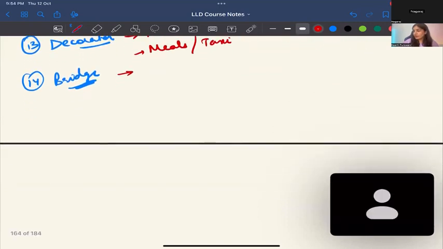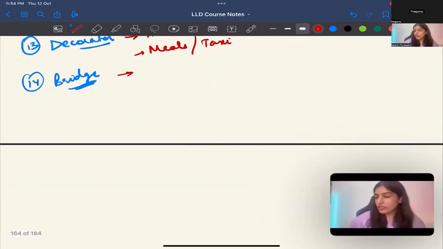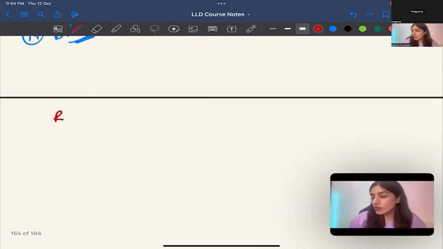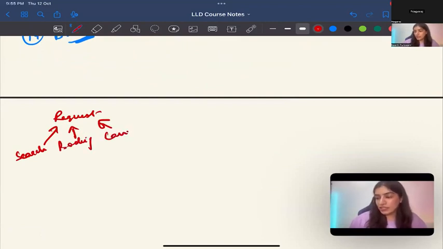Hotel booking, train booking. Yes, yes. So I've also implemented it in code. Just wanted to show you, at least in my UML, you will be able to see. So there is request. Request can be of different types. There can be a search request, there can be booking request, and there can be cancel request, correct?